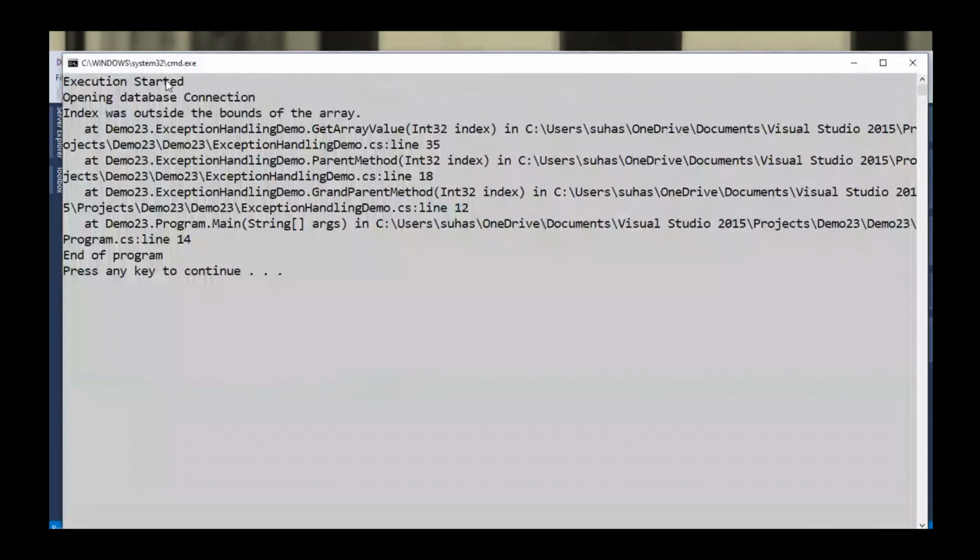Now you can watch out. Execution has started, opening the database connection, and the exception comes. And it is propagated like this, from get array value to parent method to grandparent method, and grandparent method to main. Now, if you observe here, since the exception has arrived, my connection is not closing. And this is very risky, right?